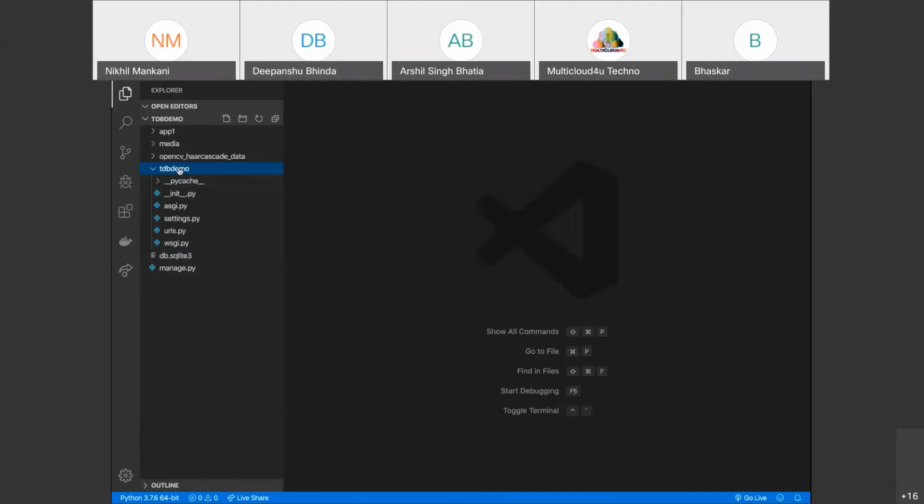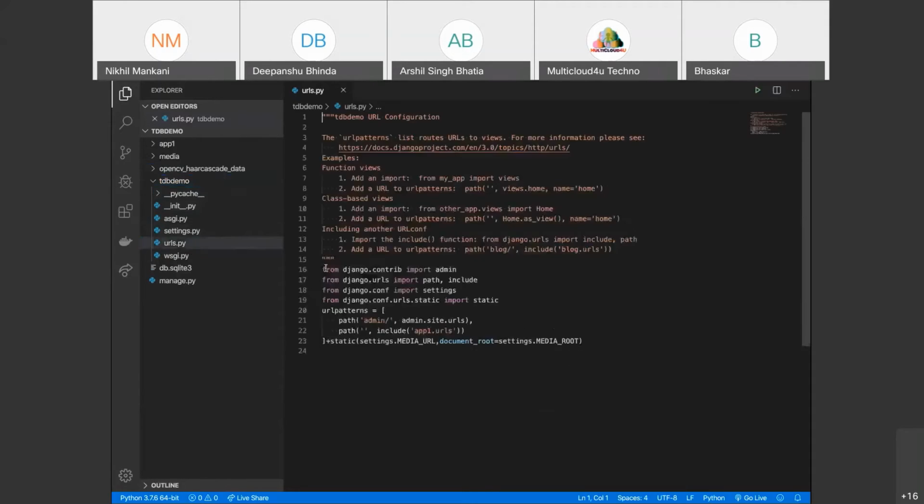So now we will be discussing some very basic files of Django, which will not make you a Django developer, but it will at least build a base for you. The first file, we are ignoring the settings.py file because it is a bit complicated. We'll start with the urls.py file. Basically, this file contains what your URL will have. Here we have an empty path because this contains the app1 URL.